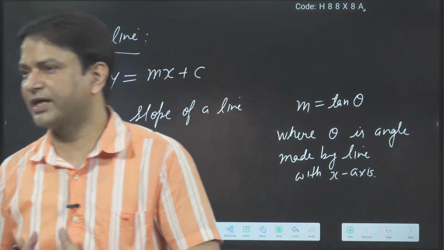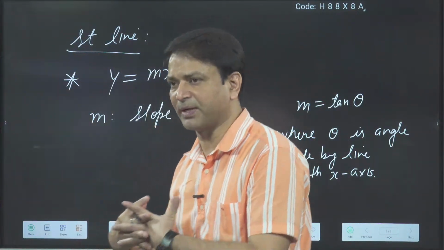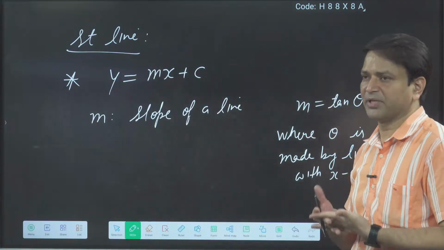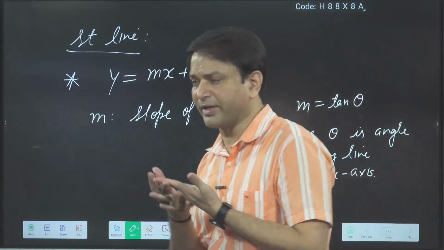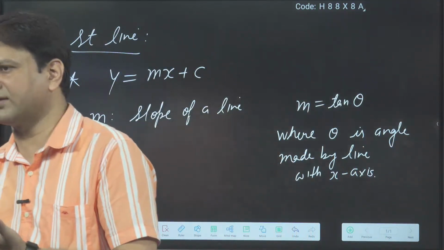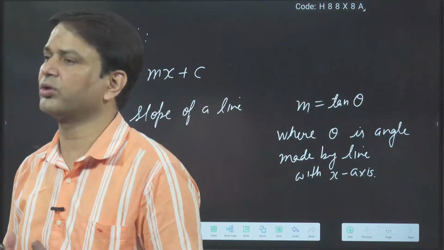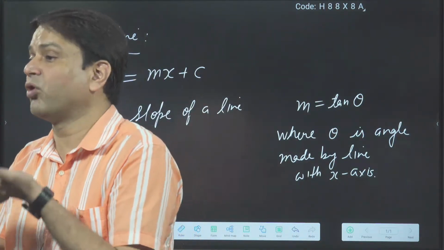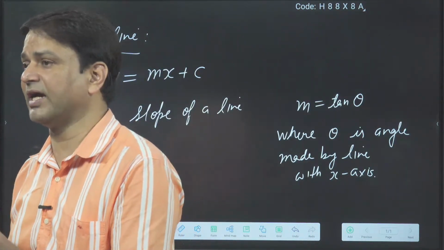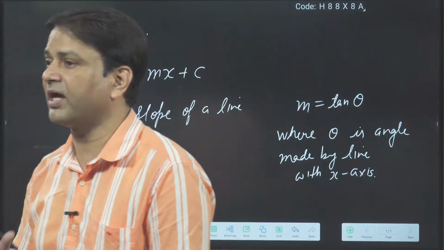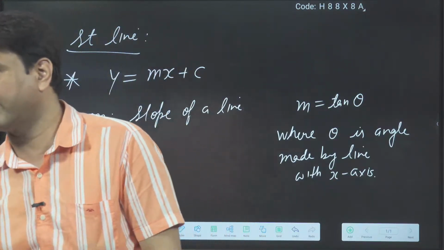So one of the forms of the equation of a straight line is y = mx + c. What is the m there? m is the slope. What is the meaning of the slope? Mathematically, slope is tan θ. And θ is the angle made by the line with the x-axis.